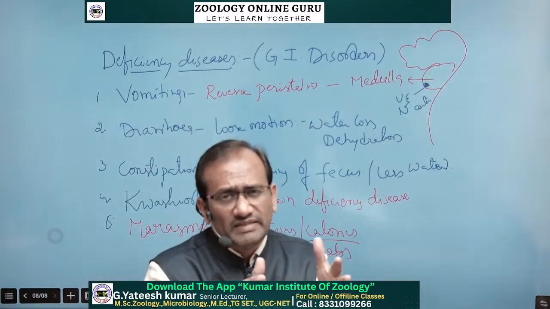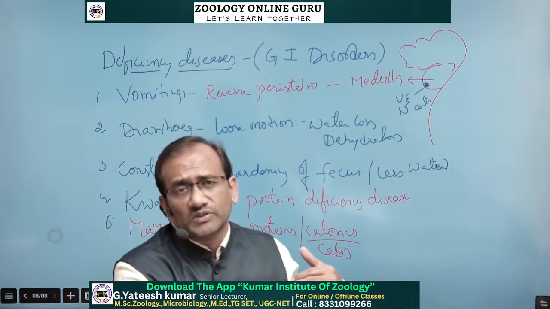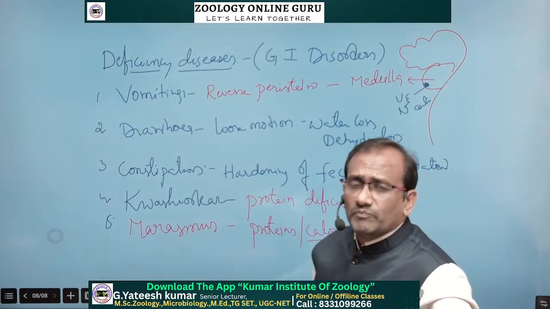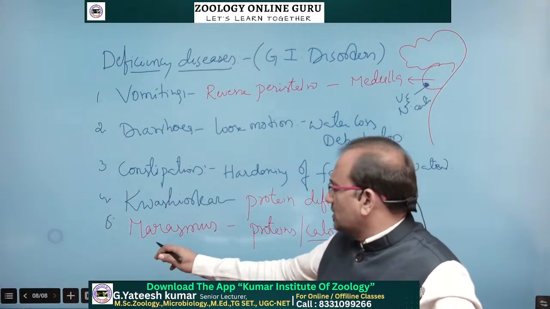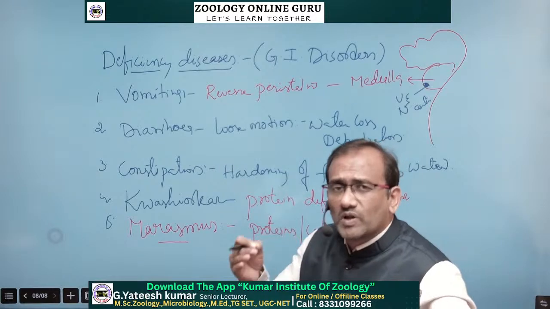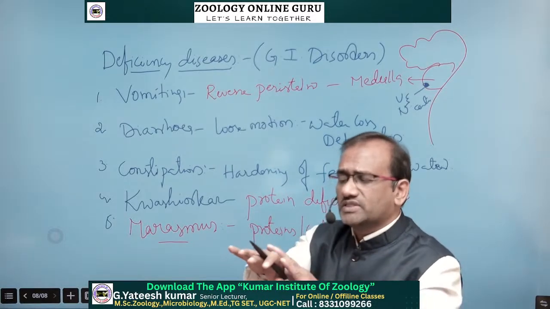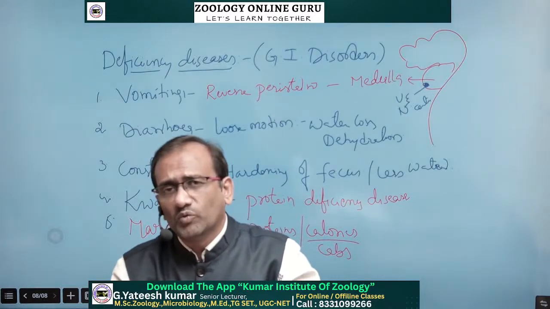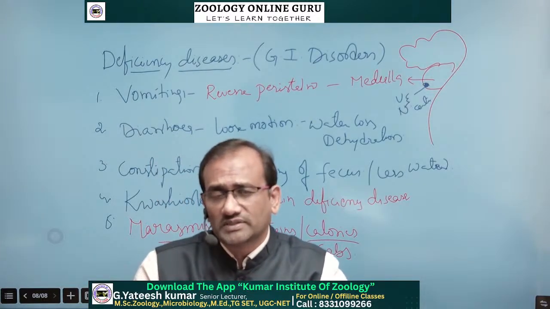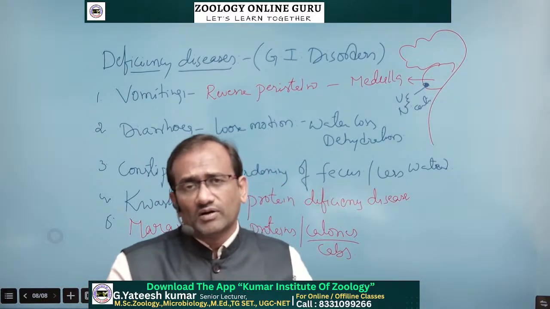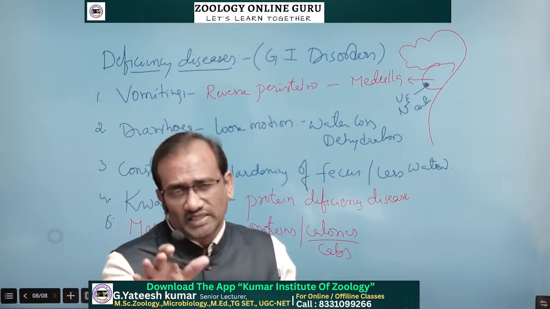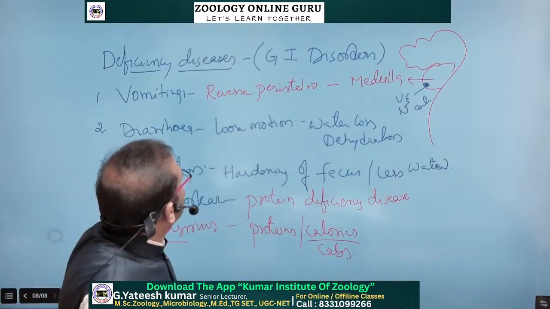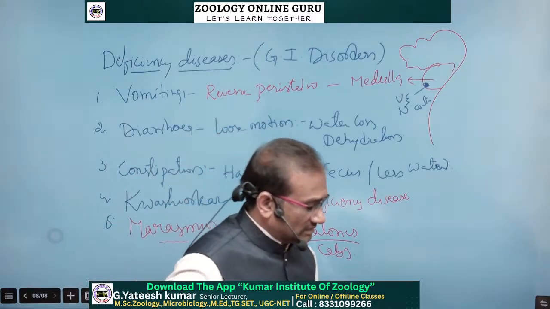So very thin persons are there, most probably children below 10 years, and their ribs are very prominent, visible outside from the skin. If you touch the skin directly, bones are present. There are no carbohydrates and no proteins in the food material. That person enters into a deficiency disease called marasmus. So these are some of the deficiency diseases and gastrointestinal disorders.